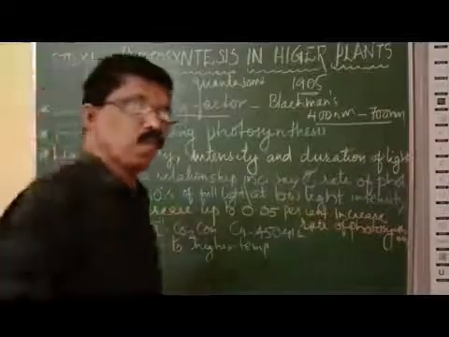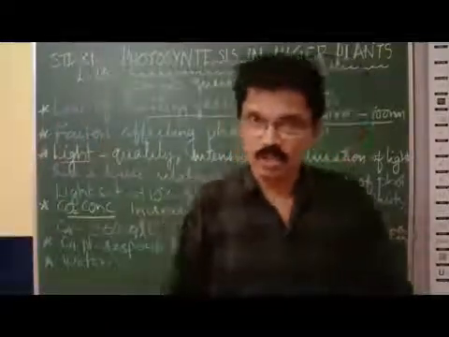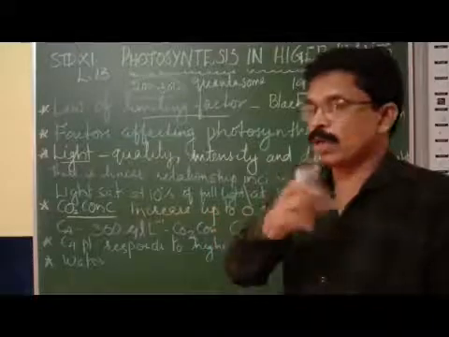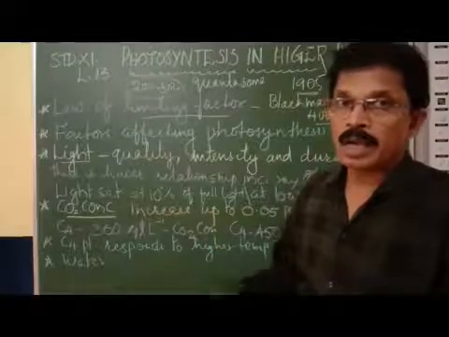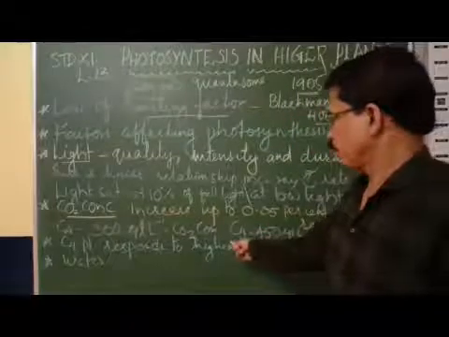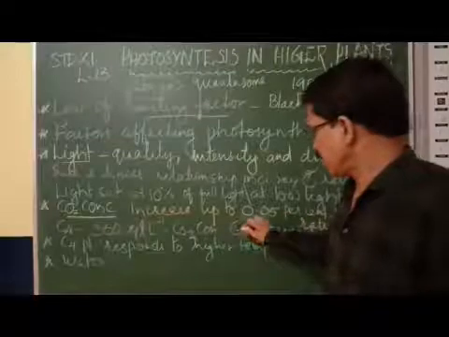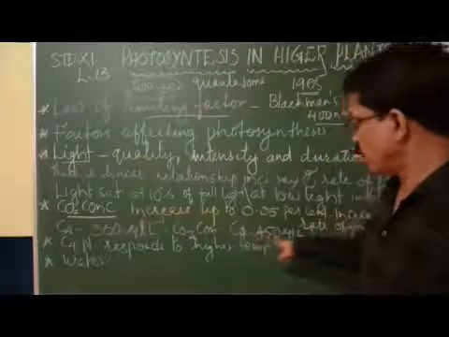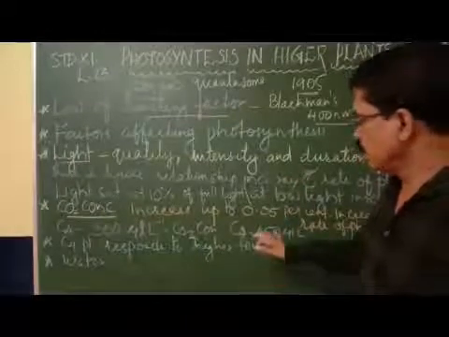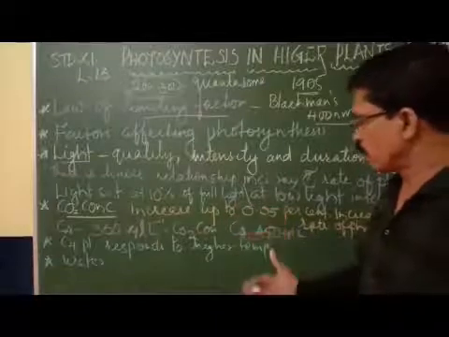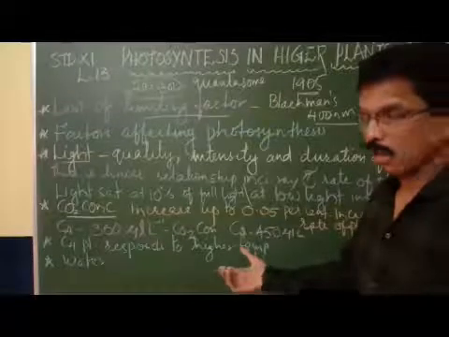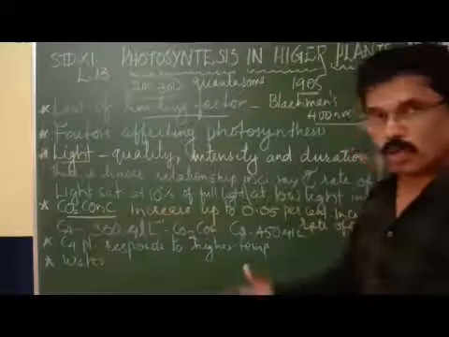But at the same time, C3 plants attain the saturation level at around 450 microliter per liter. It means that the C3 plants get the optimal rate of photosynthesis when the carbon dioxide concentration is higher. But C4 plants attain the saturation level at lower concentration.